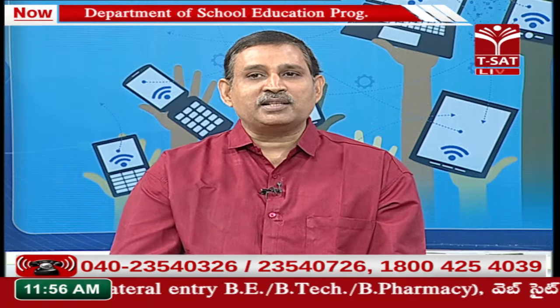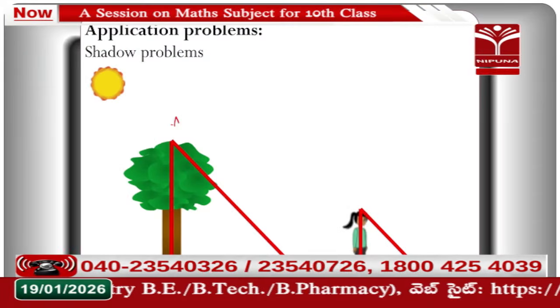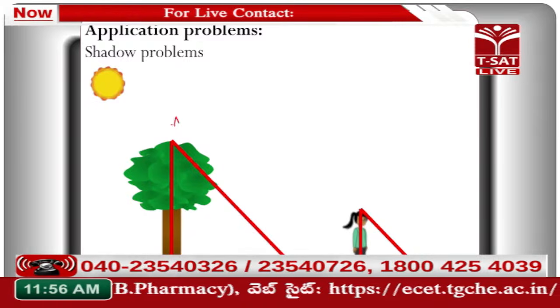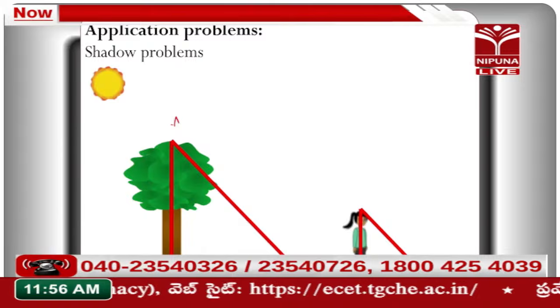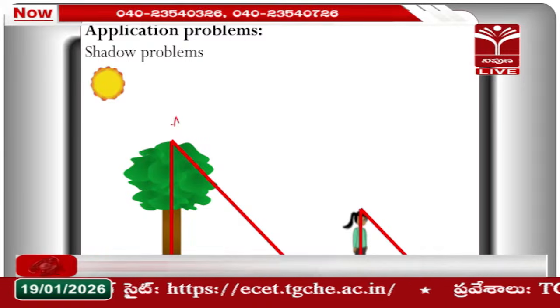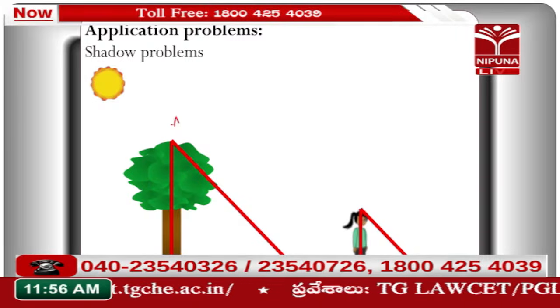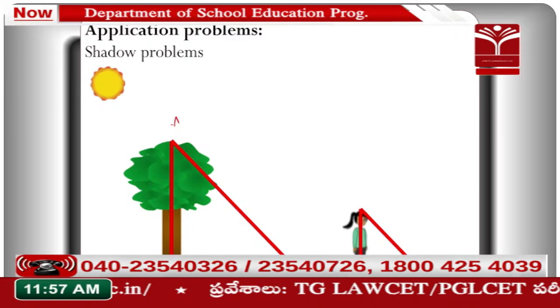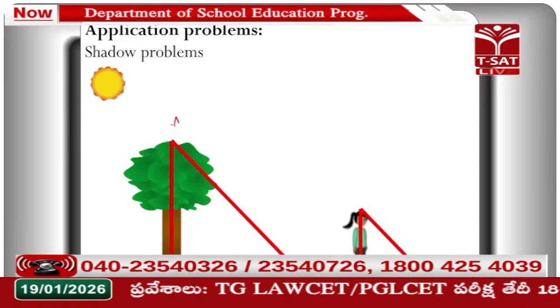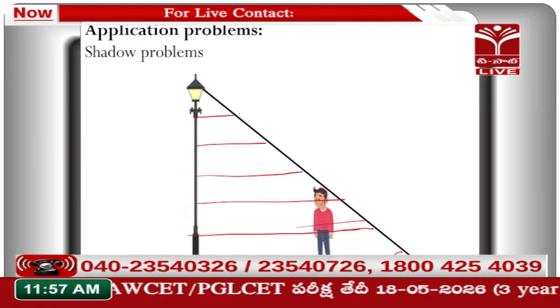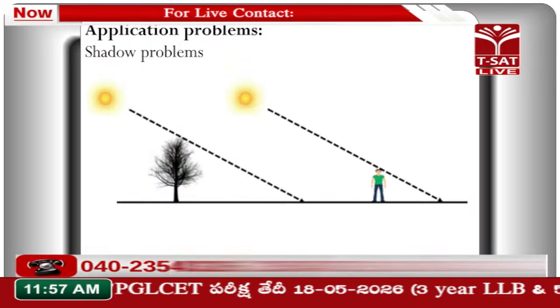Just look at the screen once again. There also you can see two right angle triangles, because the sun's rays are parallel, so the corresponding angles are equal. So those two triangles are similar. AA similarity is clearly used here. In most of the problems, the same thing will continue, two triangles being similar. Next slide. These are all more or less the same sort of things.